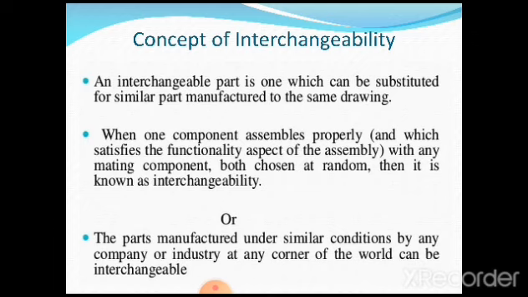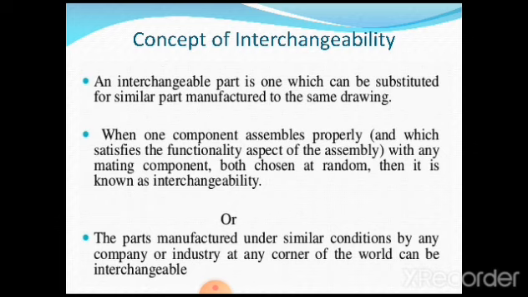An interchangeable part is one which can be substituted for a similar part manufactured to the same drawing. Your drawing is not going to change. Whatever the assembly drawing is, it remains the same. So we want that particular part to be produced in mass.